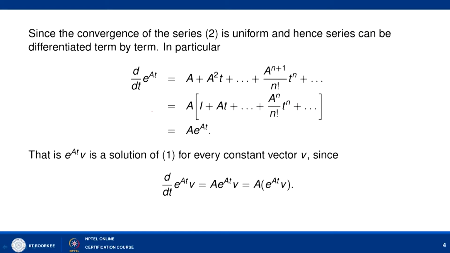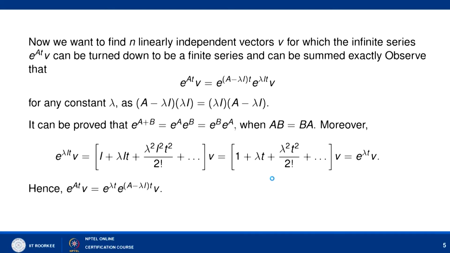We also showed that d by dt of e to power At is equal to A e to power At, which shows that e to power At v is a solution for every constant vector v.